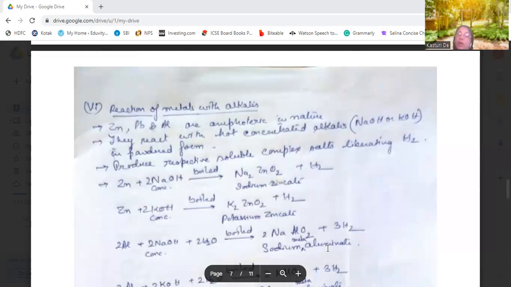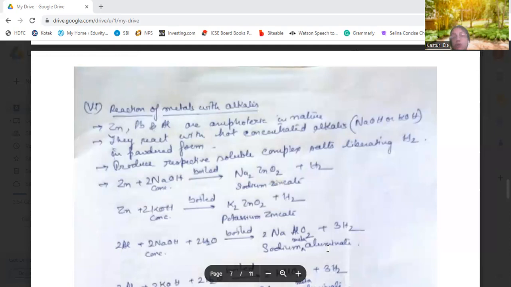That is, they react with both alkalis and acids to produce salt and water. They can react with these bases or with acids. They react with concentrated alkalis, sodium hydroxide or potassium hydroxide, in the powdered form. The alkalis should be in the powdered form, producing soluble complex salts, and hydrogen is liberated.